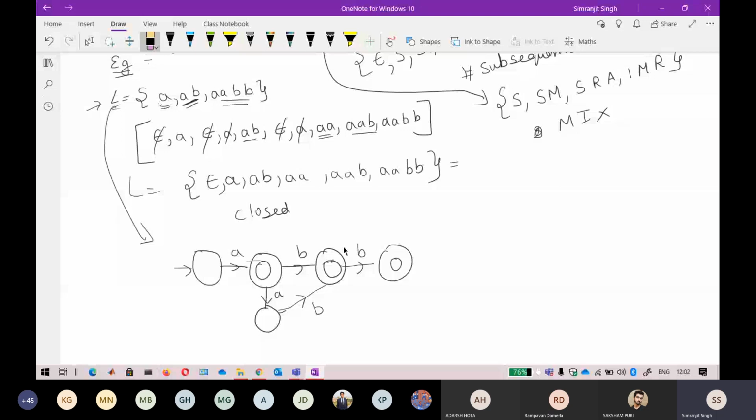This is not a final state because AB is in the language. But if I just write double AB, it is also accepting AAB. Okay, so let me see. I think I can find a pattern here. What can I do? Just divert the string.